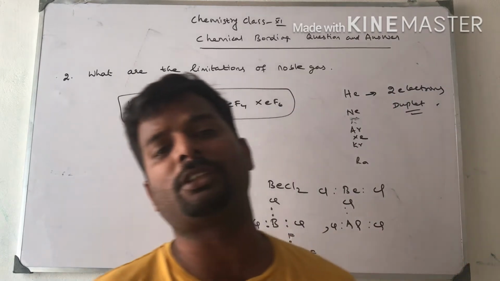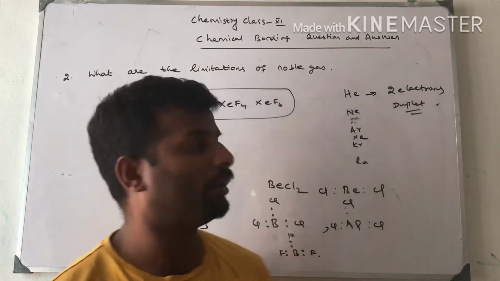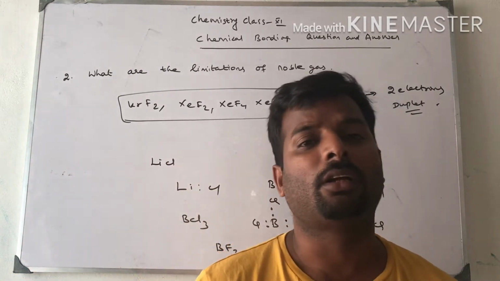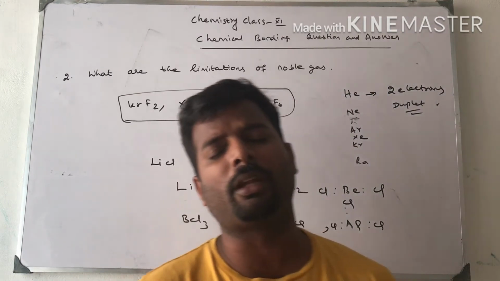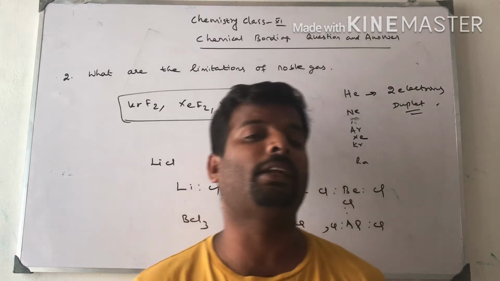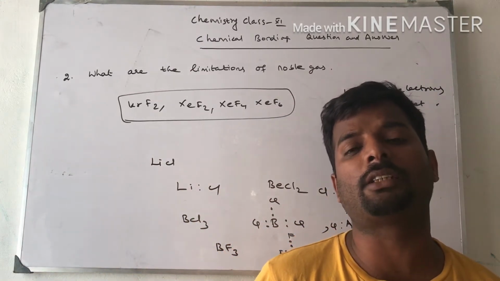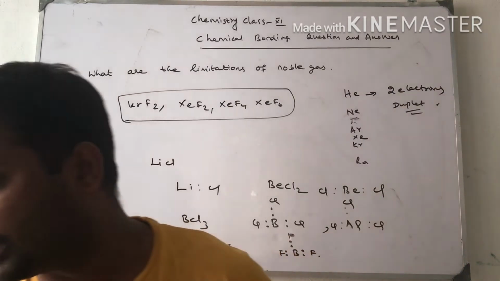Insufficient octet is the third limitation. This is due to the low atomic number. See, beryllium and all, lithium valence electron 1, beryllium valence electron 2, like that a small number of valence electrons. That is the reason for insufficient octet. These are the drawbacks of the octet rule.